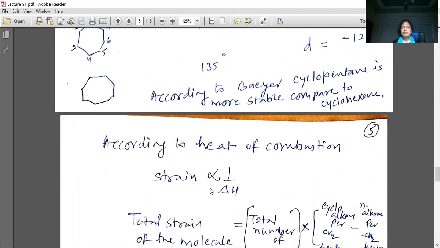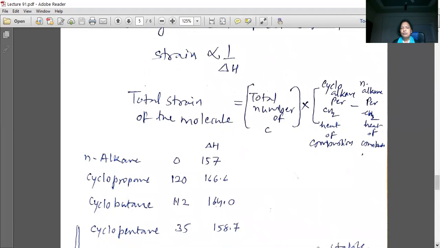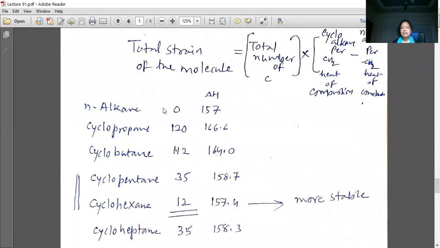according to heat of combustion, it is found that strain is inversely proportional to delta H value. So total strain of the molecule we can calculate from the total number of carbons multiplied by this. This is the formula. So it is calculated that total strain of the molecule in case of normal alkane is 0.